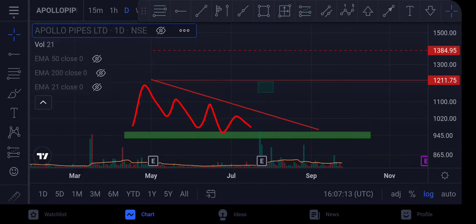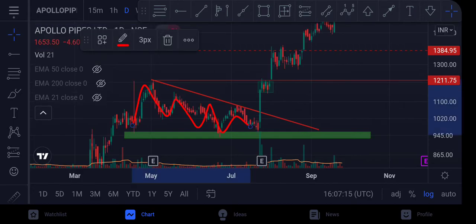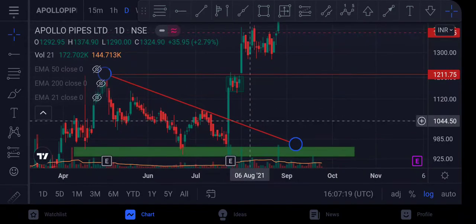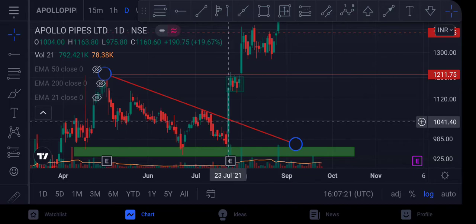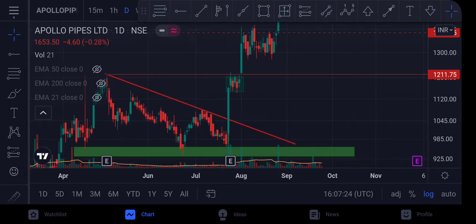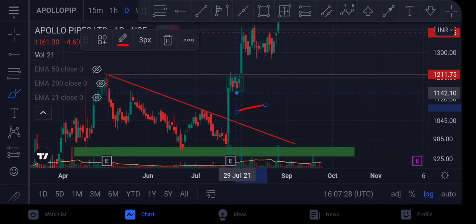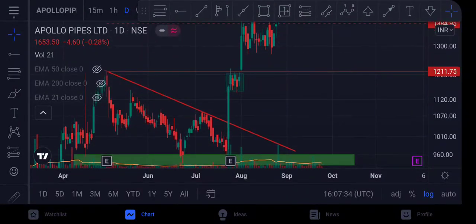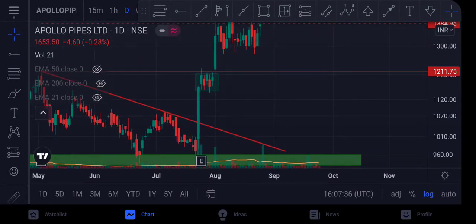it formed that descending triangle, and it gave a breakout on 23rd July. It was a very strong breakout, as you can see here. This was a very strong breakout, and after that this was its previous all-time high level of 1211 rupees का all-time high level था.